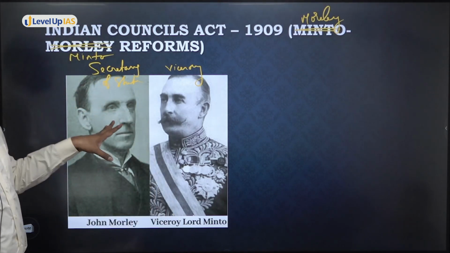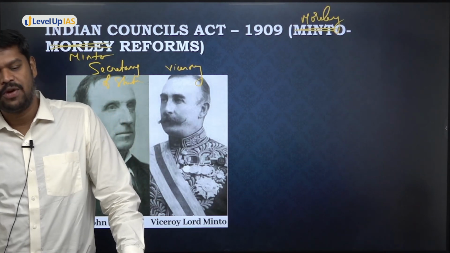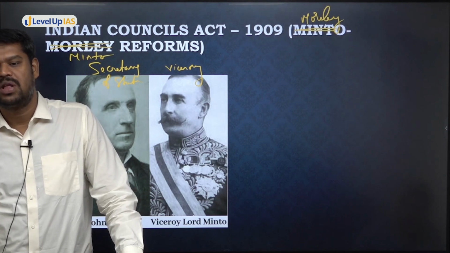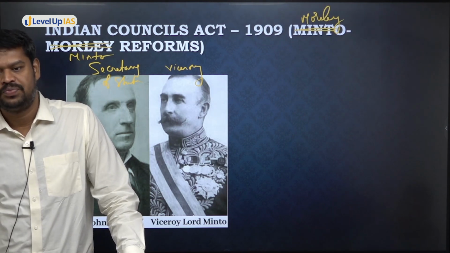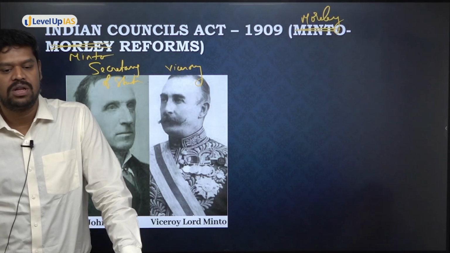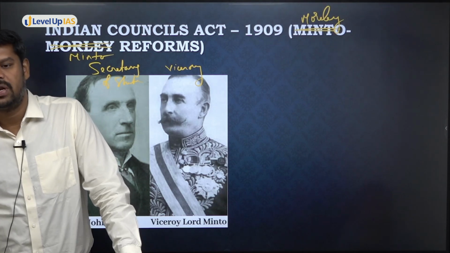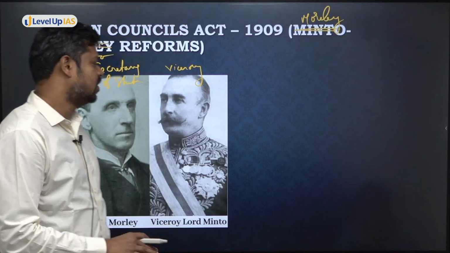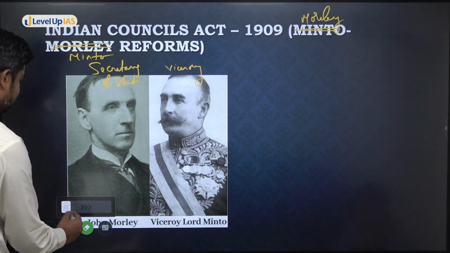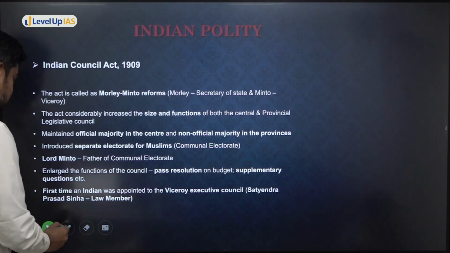Now, do you know one significant change that was brought in by Morley-Minto? Very good. They brought in what is called separate electorate. So who came to be the father of communal electorate in our country? Lord Minto, because he was the Viceroy of India who was considered to be the father of communal electorate in our country. I'll discuss what is separate electorate and what is this system of communal representation as we proceed further. But let us try to understand the other significant provisions also with regard to the Indian Councils Act 1909.